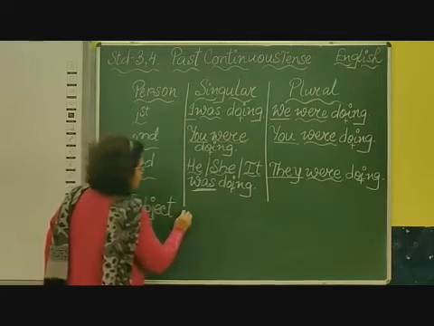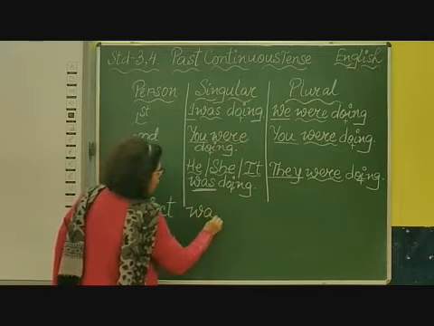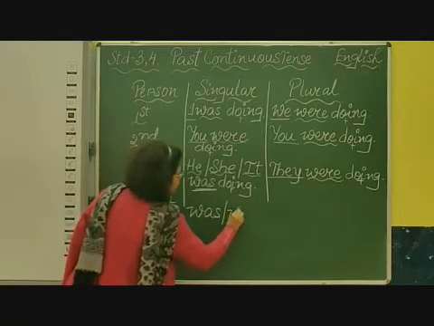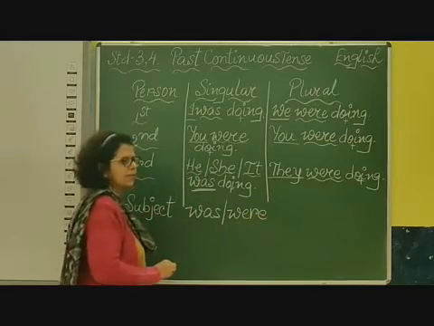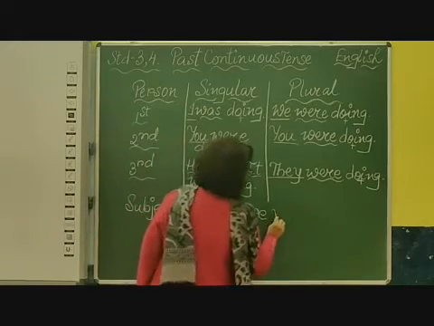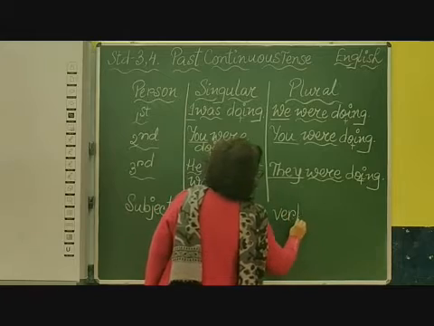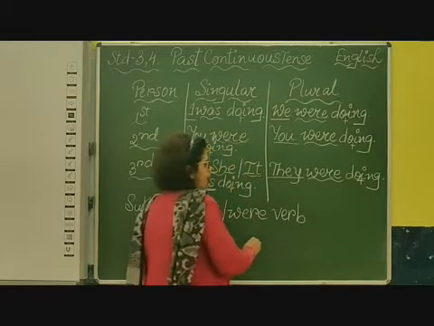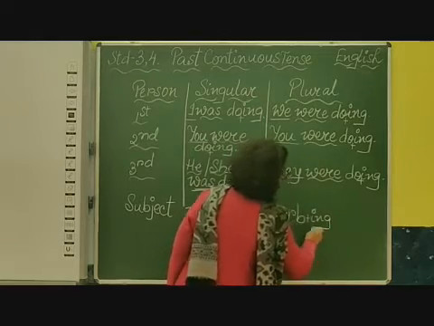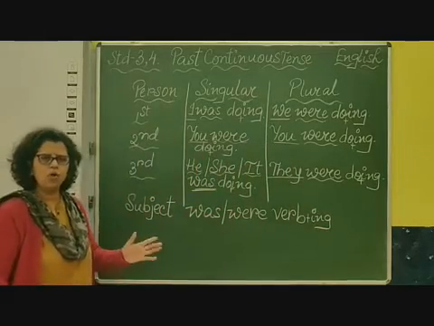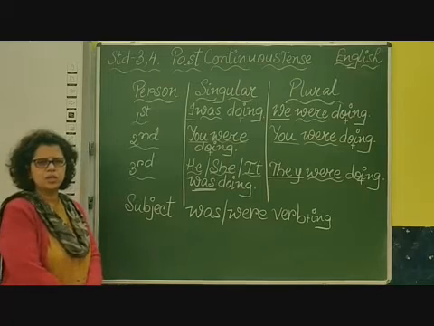Then we add was or were, and then what we add? We add the verb, and along with the verb we add ing. It is added with the verb.